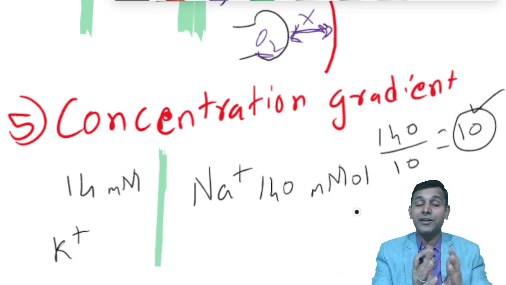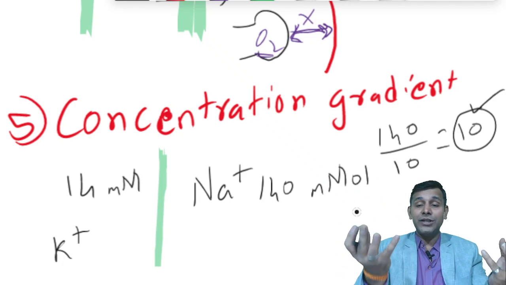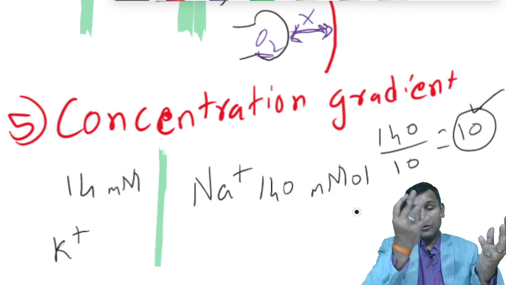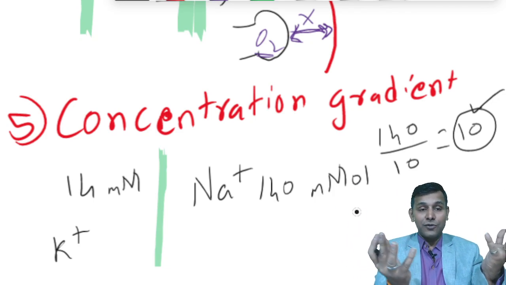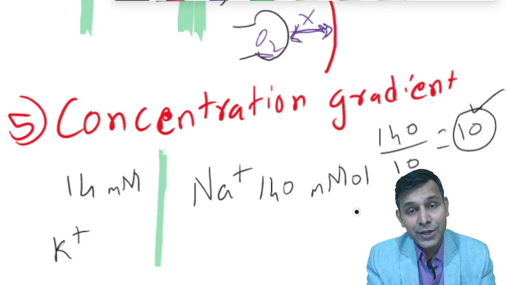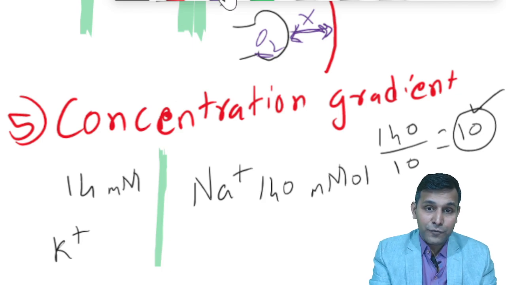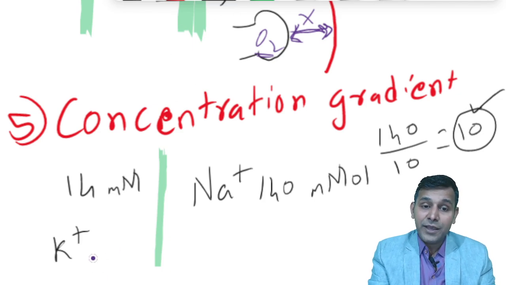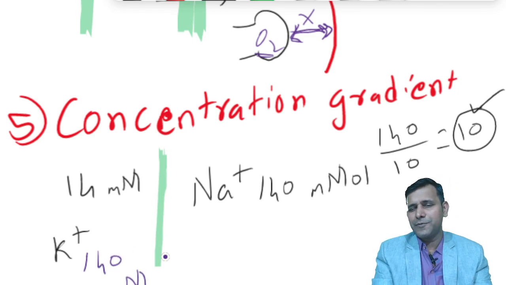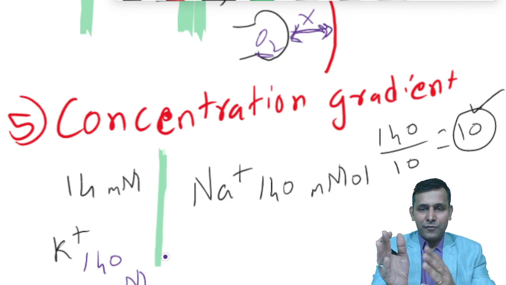Concentration gradient is the difference of the ionic concentration across either side. You have to compare both the sides, the outside as well as the inside. So what is the difference between outside and inside concentration of a particular ion or a particular molecule? Whereas potassium, if you look at potassium, it is 140 millimoles inside. I'm giving quite a specific number, but generally it's in the range of 135 to 140 for the sodium ion.